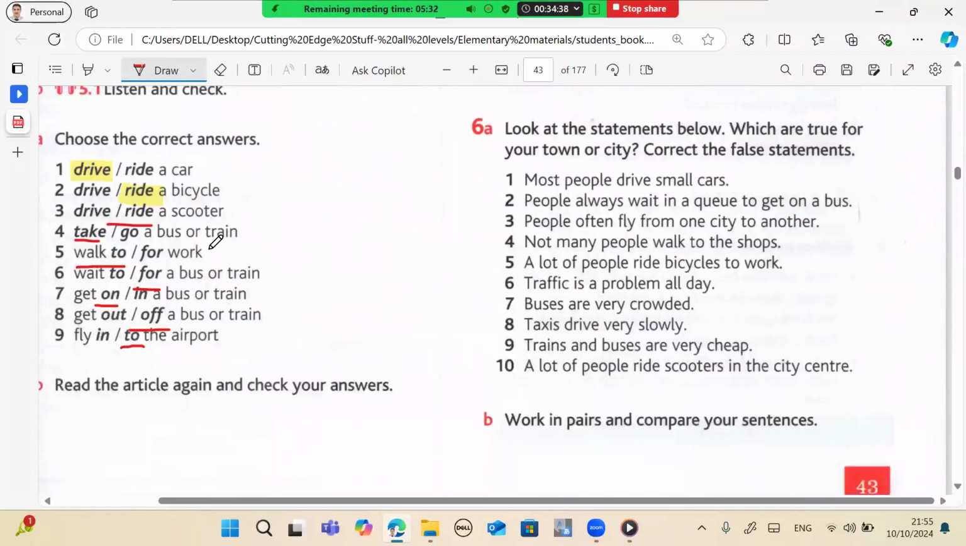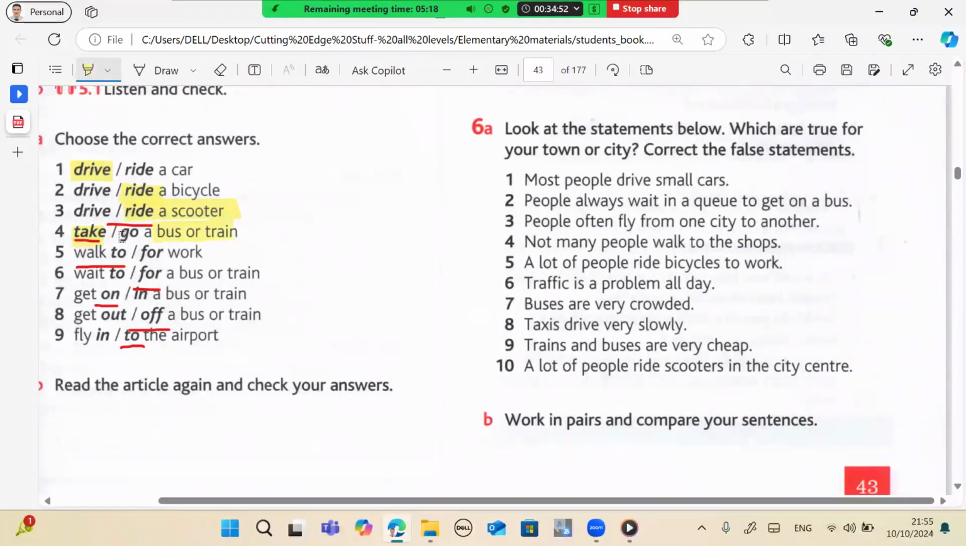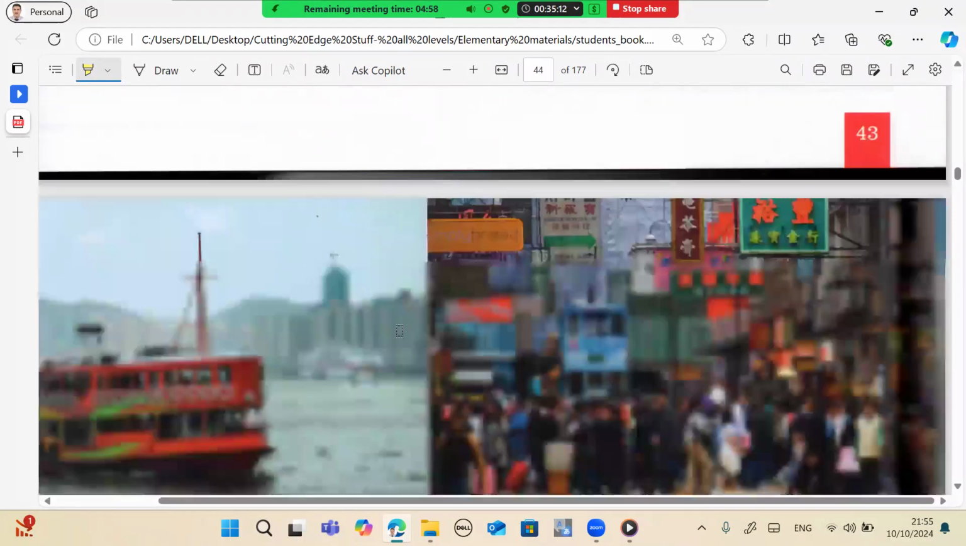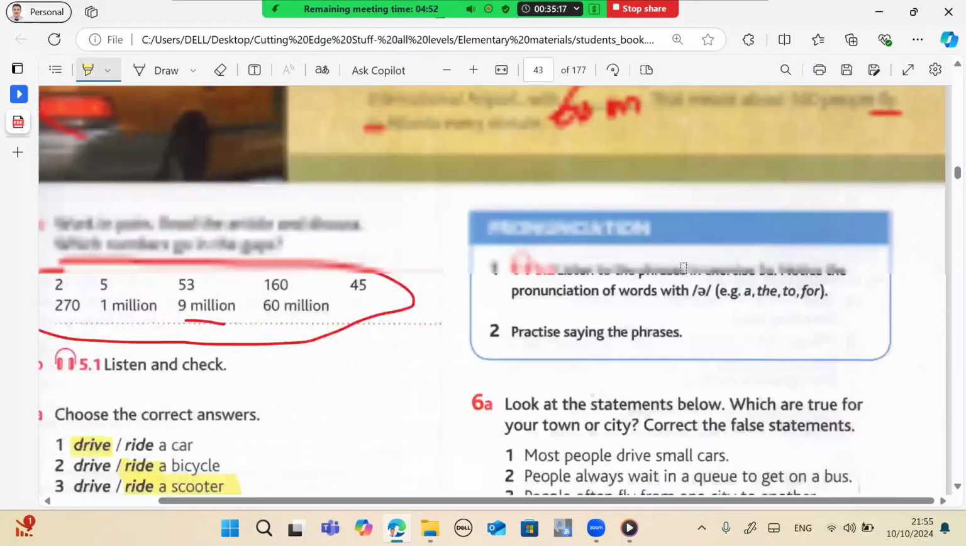Transport verbs. Could you please read them again loudly? The verb, the right verb, and the phrase, like drive a car, ride a bicycle, and so on. Okay. Drive a car, ride a bicycle, ride a scooter, take a bus or train, walk to work, wait for a bus or train, get on a bus or train, get off a bus or train, fly to the airport. That's it. So please learn them and check your answers.